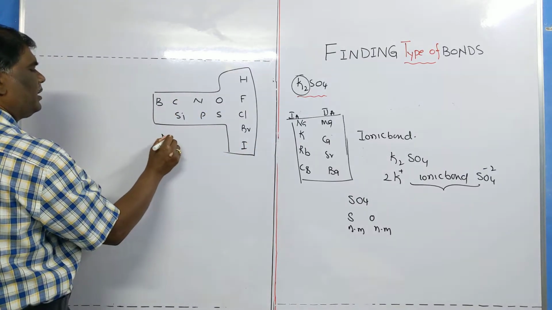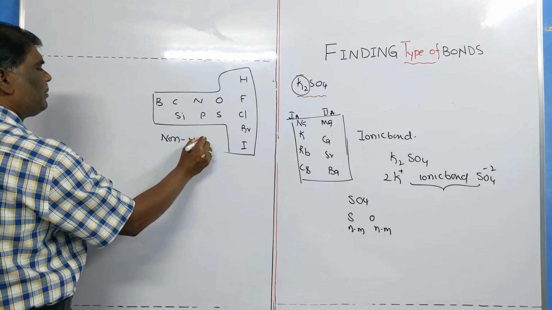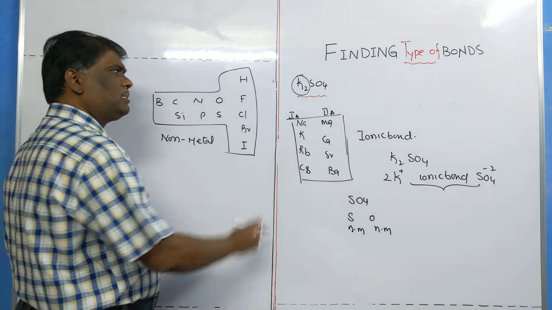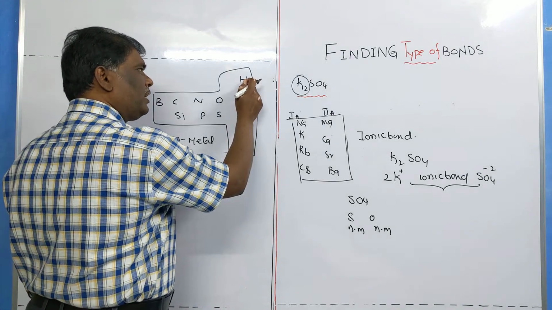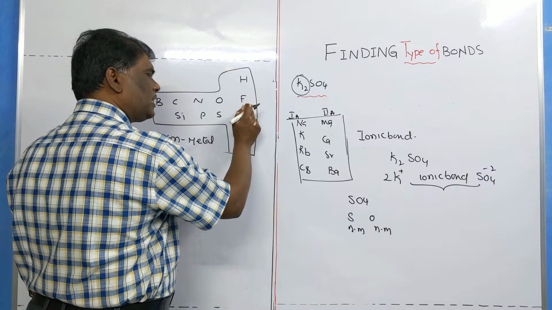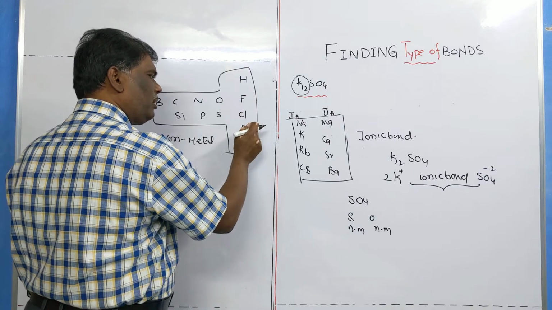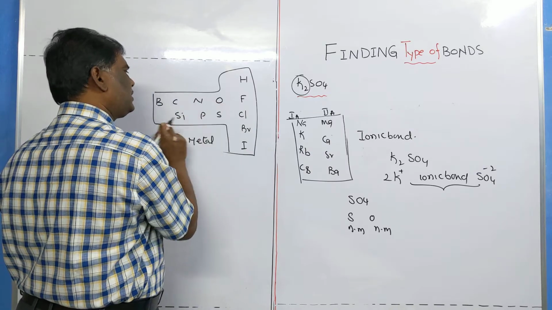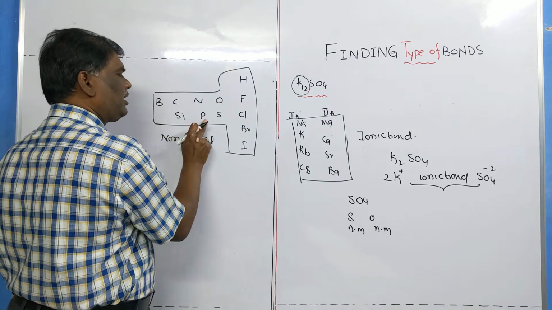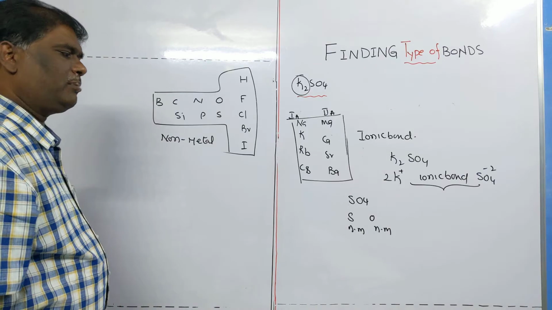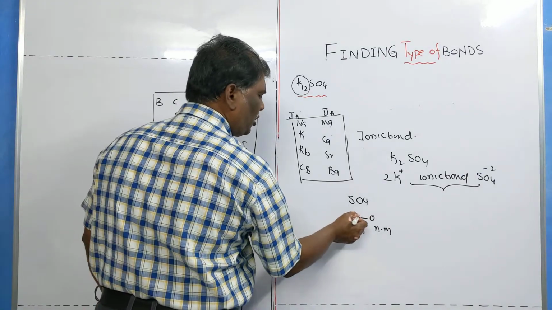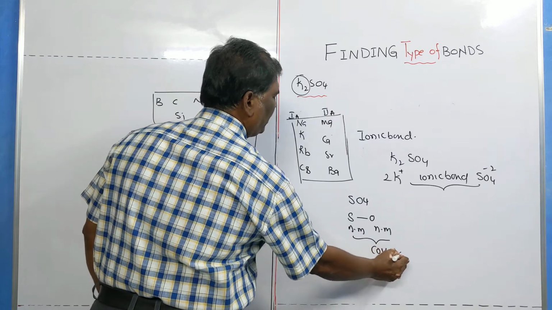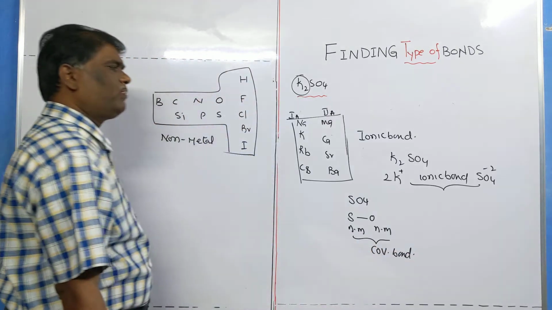Please remember the non-metals in the periodic table. In between two non-metals, a covalent bond is formed in general.